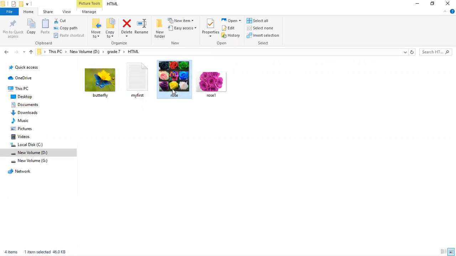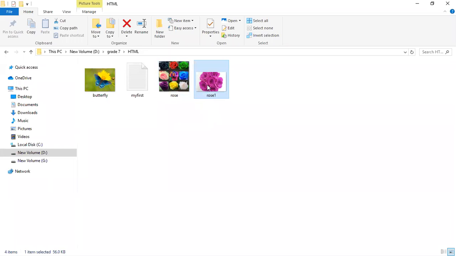Okay. Roses. It is what? JPG, right? What is the file type? JPG file. What is the capacity of that file? 46.0 KB, right? Very good.